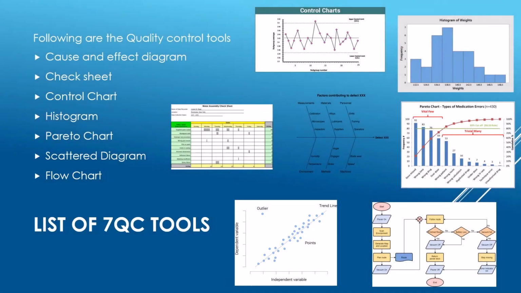List of quality tools. Following are the quality control tools: cause and effect diagram, check sheet, control chart, histogram, Pareto chart, scatter diagram and flow chart.